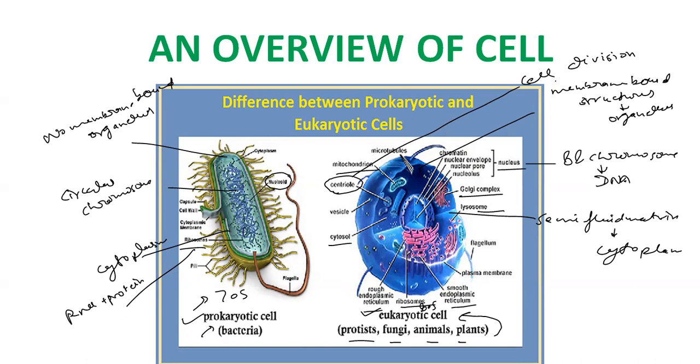So that is the difference between prokaryotic and eukaryotic cells. Eukaryotic cells have a nucleus, prokaryotes have no nucleus. Eukaryotic cells have membrane bound organelles, prokaryotes have no organelles. Both have ribosomes, but the prokaryote ribosome is 70S and the eukaryote ribosome is 80S.